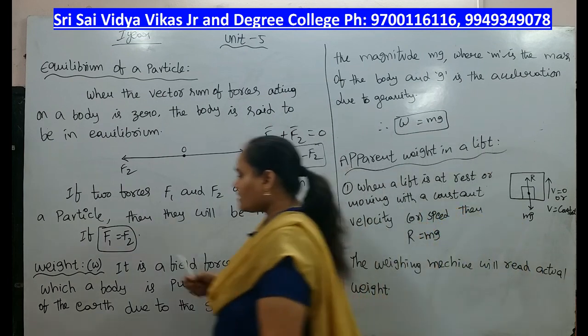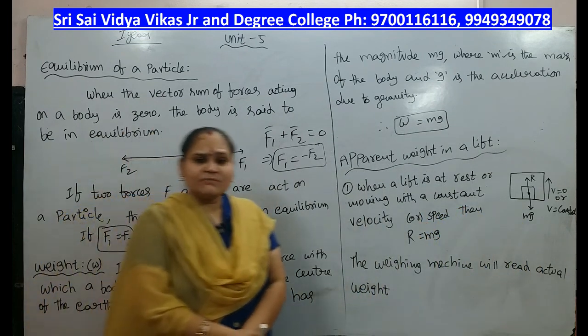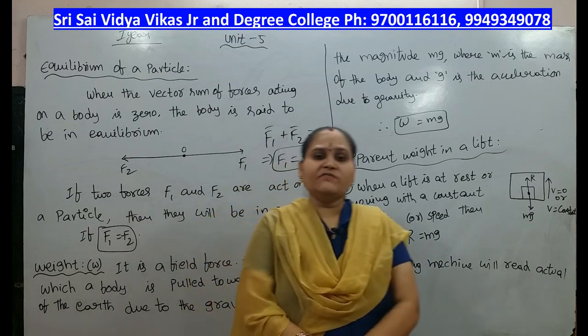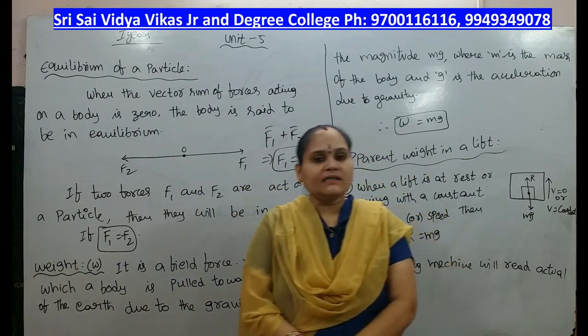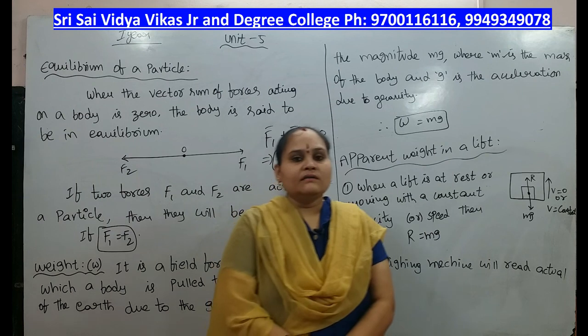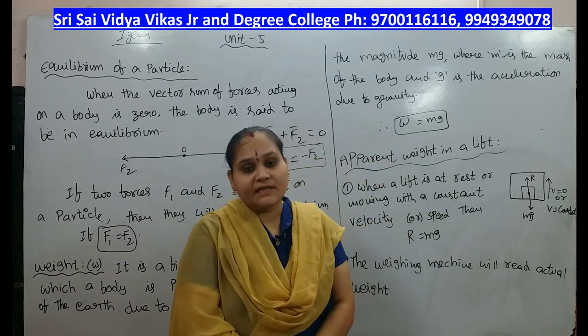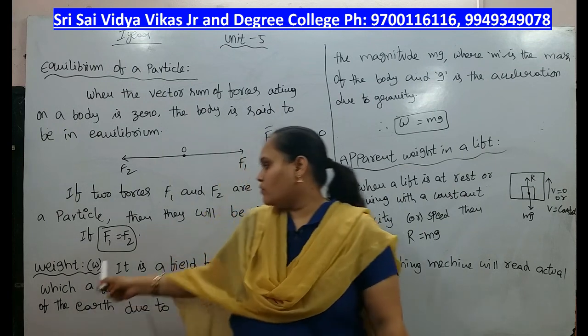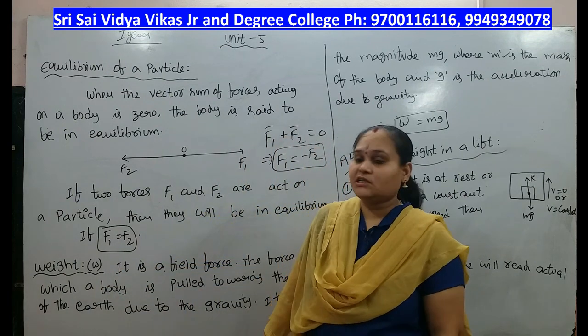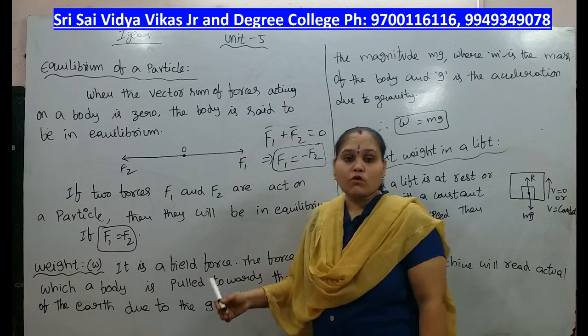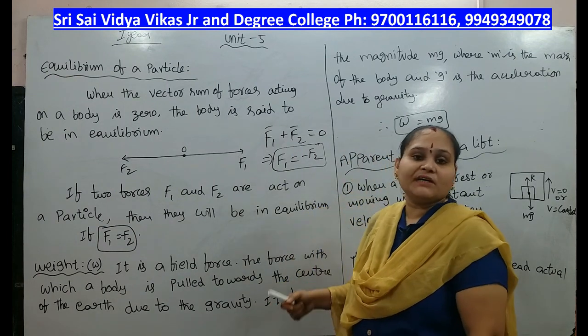Next one, weight. What is meant by weight? What is the difference between weight and mass? The mass is multiplied with acceleration due to gravity, and we get weight. So weight W equals mg. It is a field force.